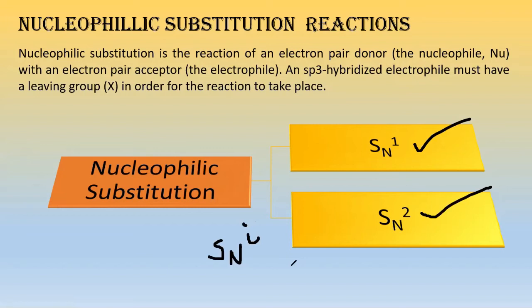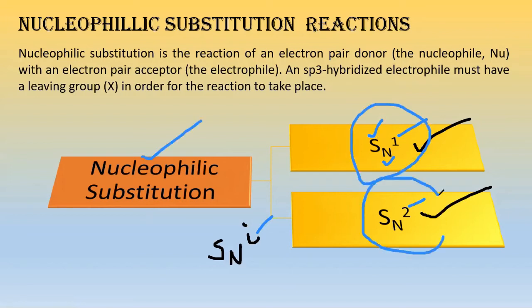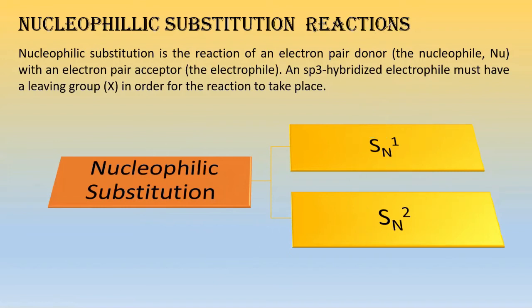Now here, for SN1, we need to see what it stands for. This S stands for substitution, N stands for nucleophilic, and 1 is for first order. Same thing here, 2 is for second order, and here i is for internal. So these three things are there under the heading nucleophilic substitution, but we will study SN1 and SN2 only because SNi is not present in our syllabus. Right? So let's move towards the SN1 reaction.